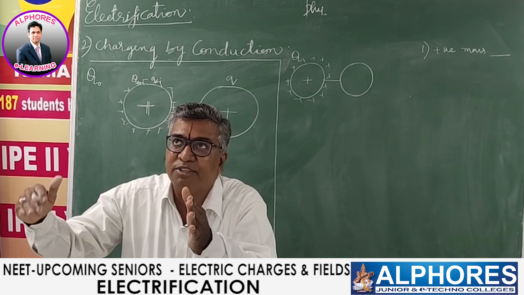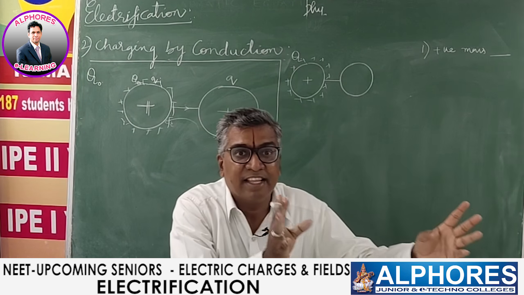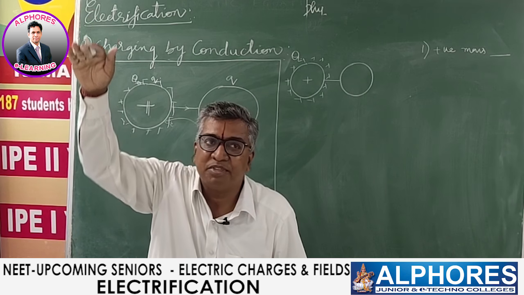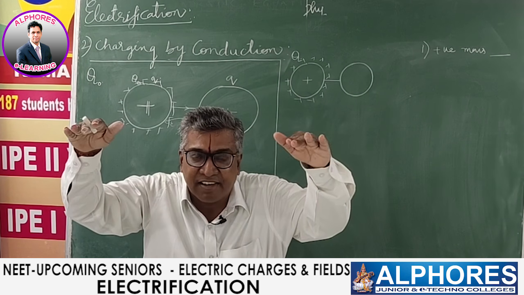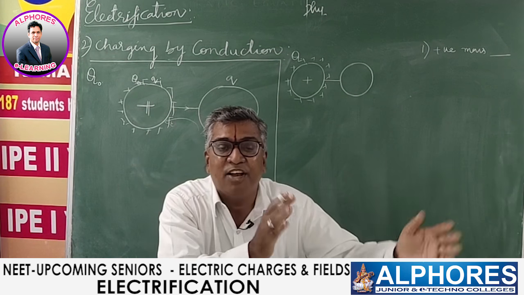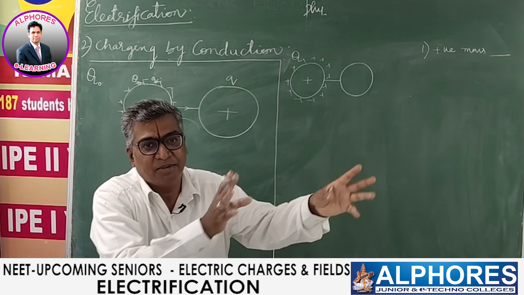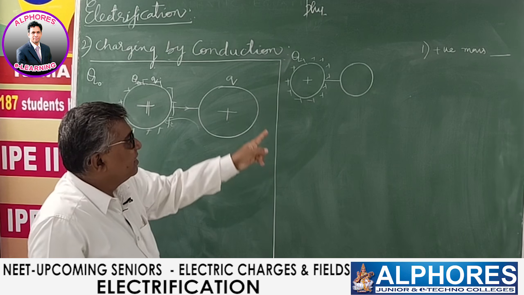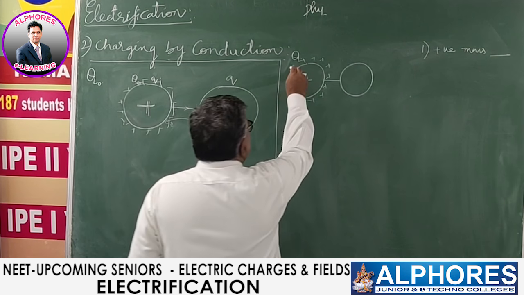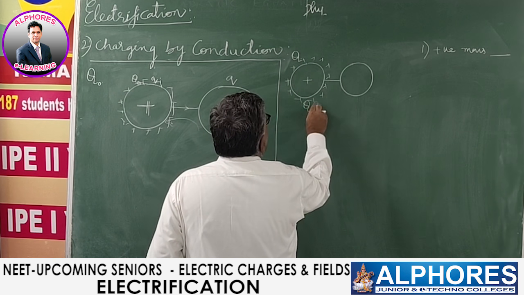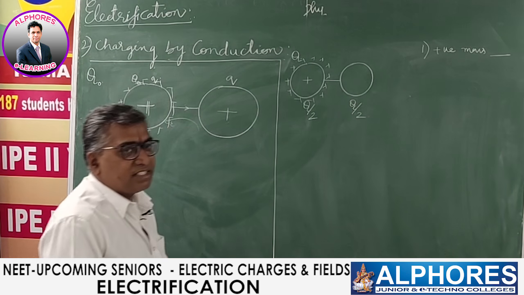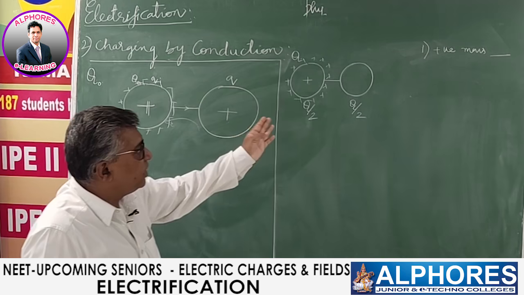So there is a tank filled with water completely. There is another identical empty tank. When both are connected, water flows from this tank to the other tank until the levels are equal. Since both the tanks are identical, they share water equally. The amount of water in this is the same as the amount of water in that. Similarly, these two also share the charge equally. So the total charge Q is shared. Finally, this will get Q by 2 and this will also get Q by 2. Charge is shared equally between these both, Q by 2 and Q by 2.